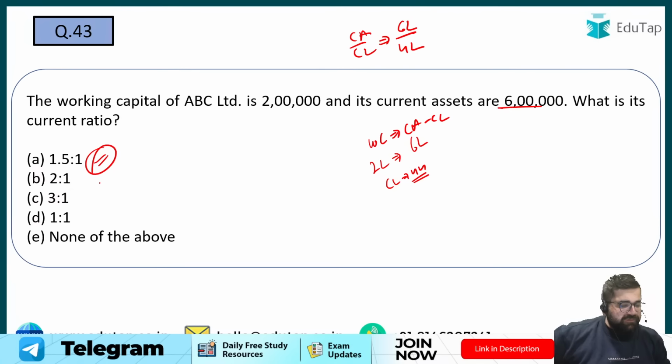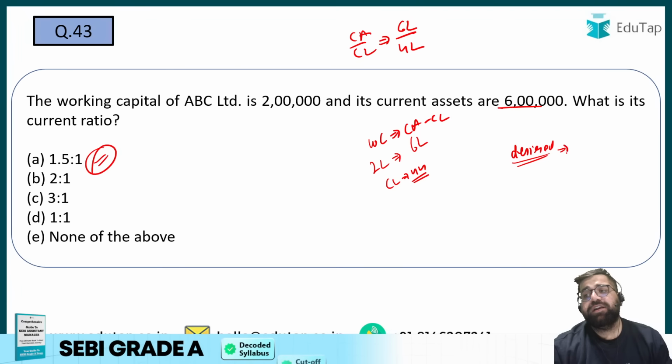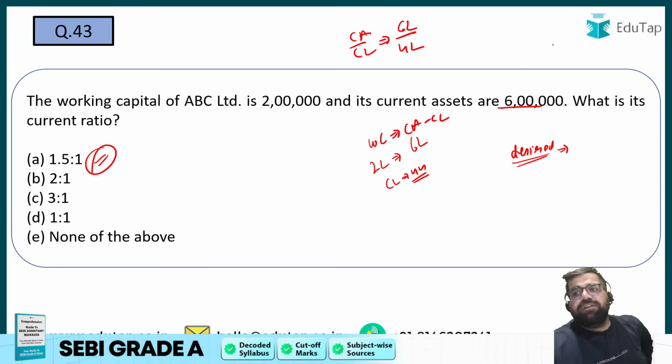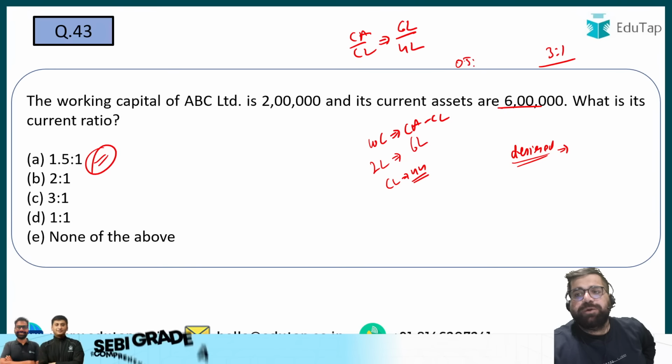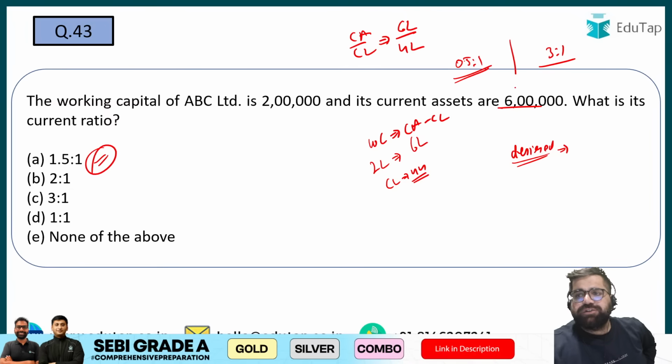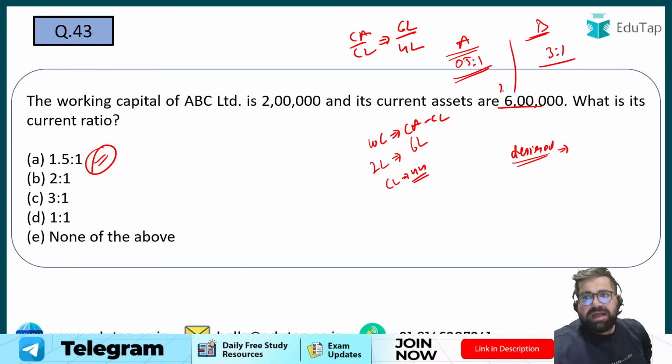Tell me the desirable value for a current ratio. What is the ideal ratio for current ratio? Can I say a company that has a current ratio of 3 is to 1, and another company has a current ratio of 0.5 is to 1. Which one is good, A or B? Yes, the ideal ratio is 2 is to 1. So in that case, B wins the race, not A.